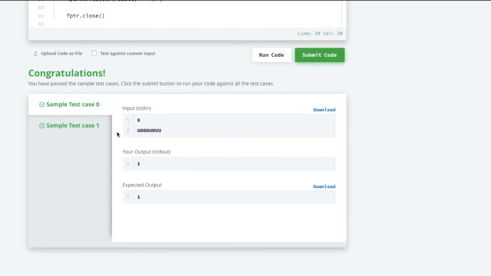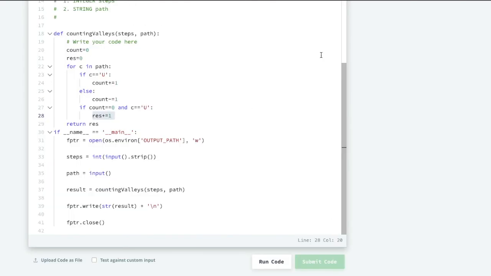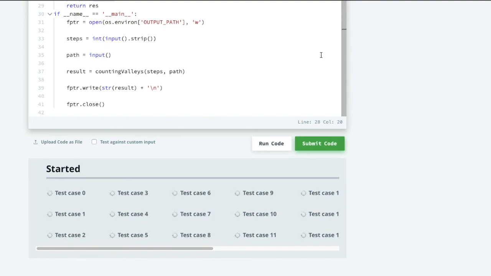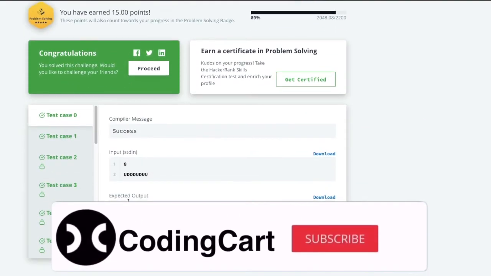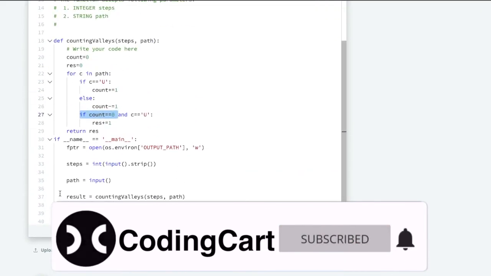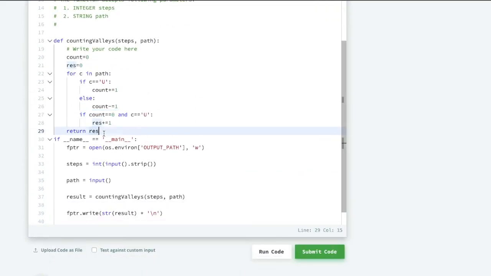So you can see here it is working fine. So let me submit this code. So congratulations, we are done with all the hidden test cases. So this was the problem. Here we have to count the total valleys. So this was the logic. We have to check if the count value got 0, and whether this 0 occurred due to uphill or downhill.